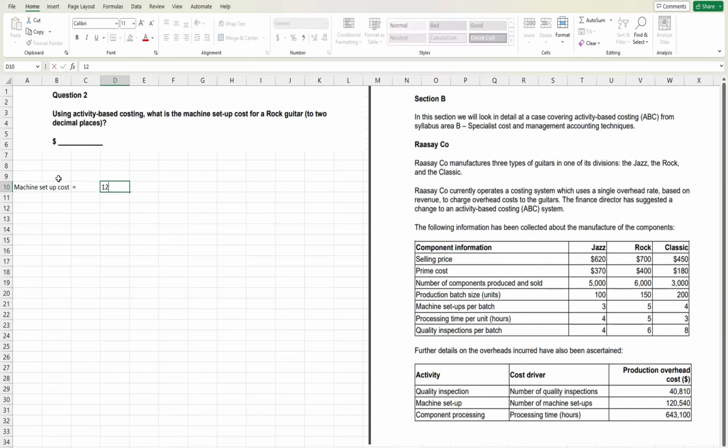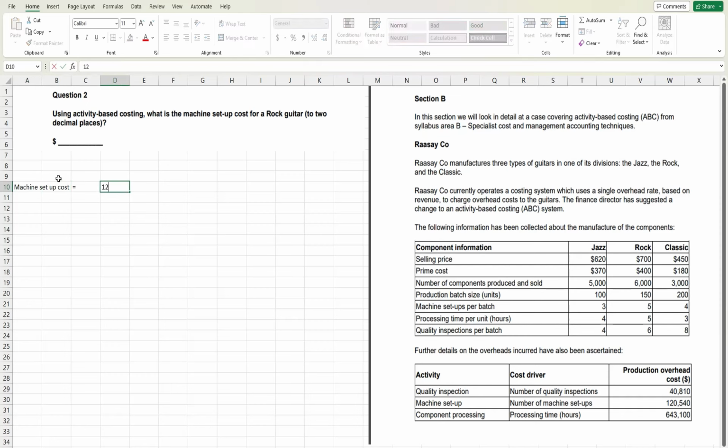But we don't know the number of machine setups, right? So we need to calculate it, right? So basically, how can we calculate it? What are our products? Our products are jazz, right? Then we have rock, and then we have classic, right?